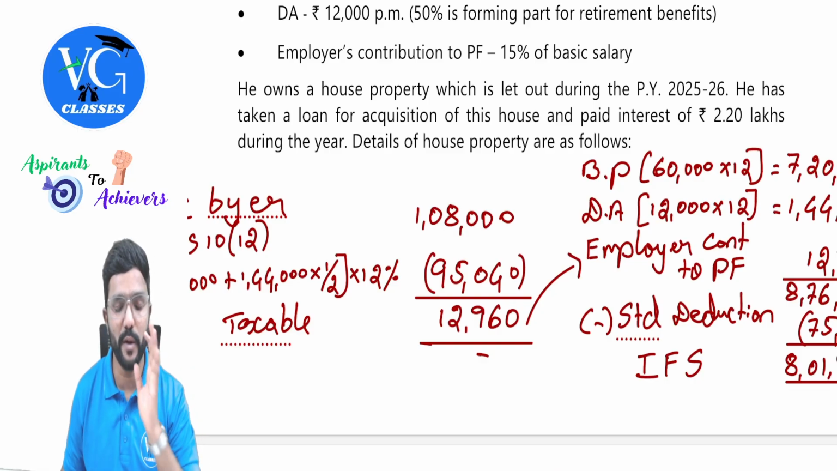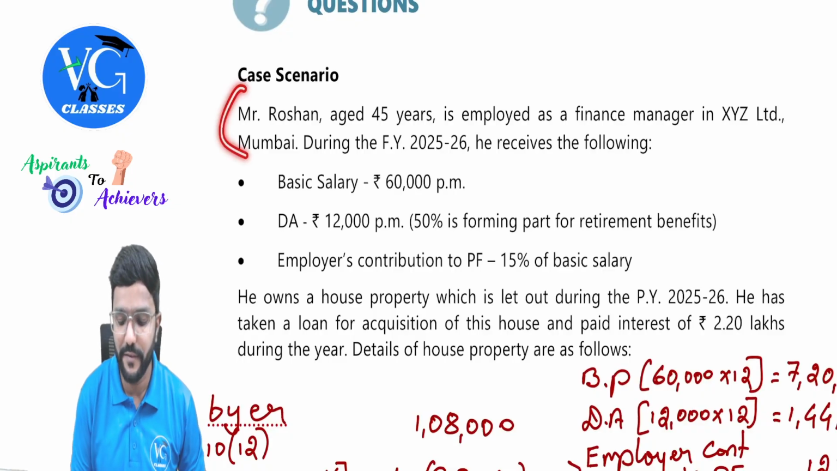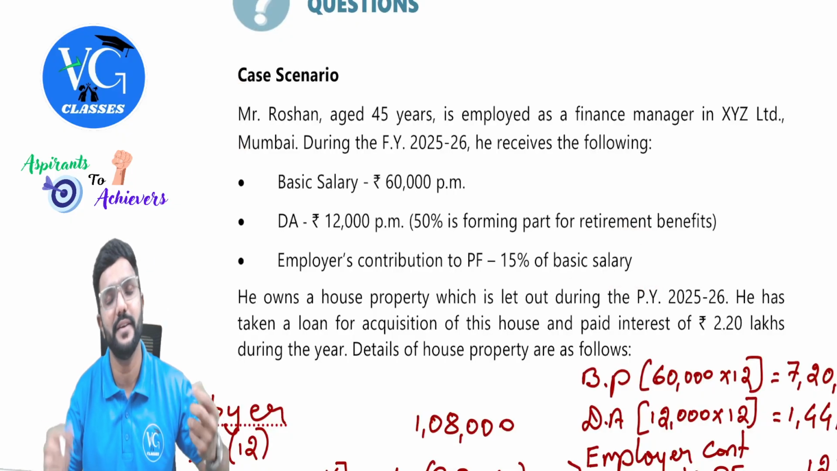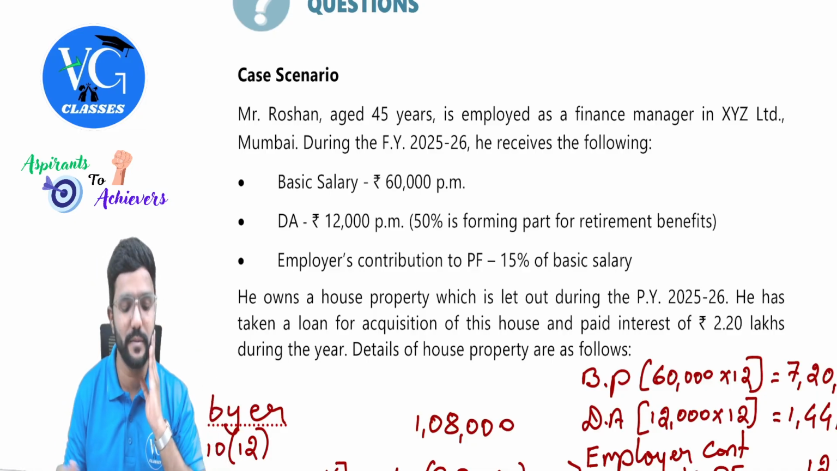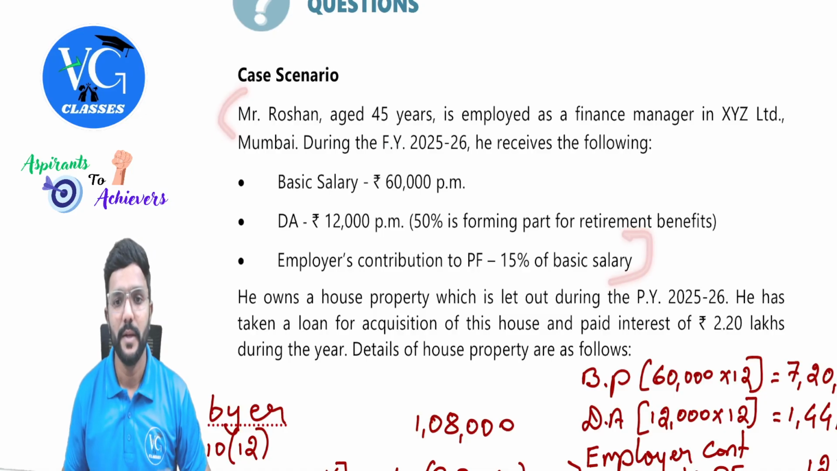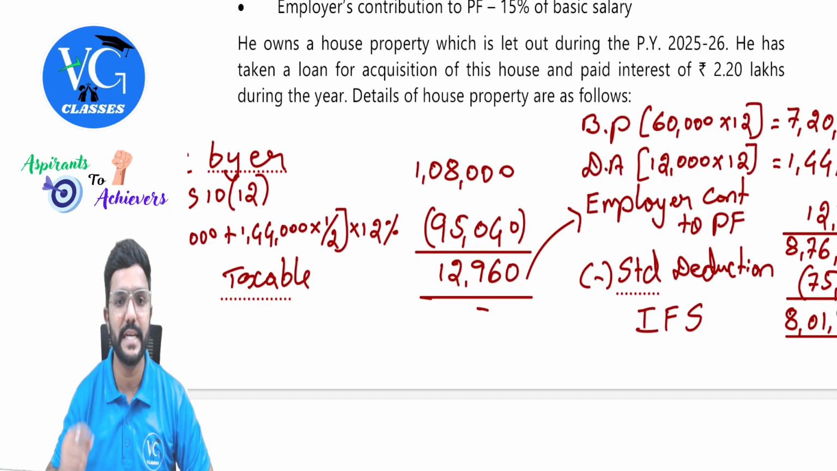Oh, he owns a house property. Okay, this is information with respect to house property. So with this given information, can we calculate income from salary? Yes. First question is with respect to salary. We can already calculate the income from salary only from this information. But let us move forward, read the other information, then only we will do the calculations.